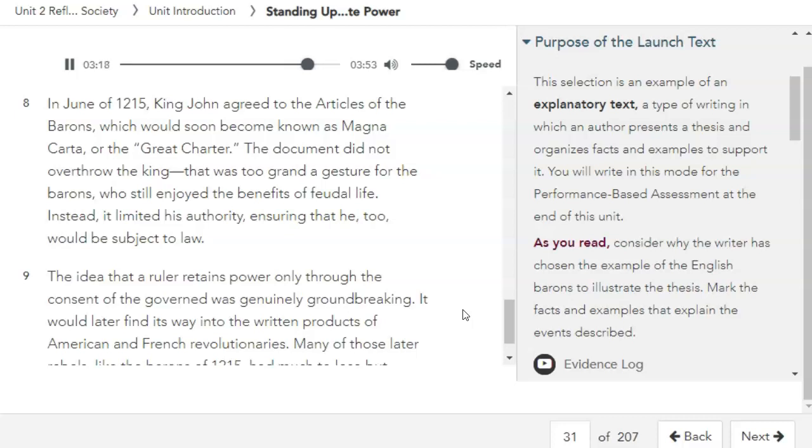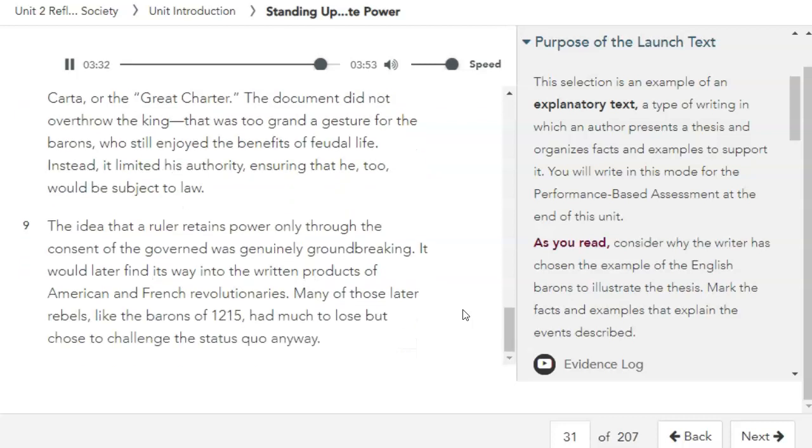The document did not overthrow the king. That was too grand a gesture for the barons, who still enjoyed the benefits of feudal life. Instead, it limited his authority, ensuring that he, too, would be subject to law. The idea that a ruler must abide by laws and retain power only through the consent of the governed was genuinely groundbreaking. It would later find its way into the written products of American and French revolutionaries.